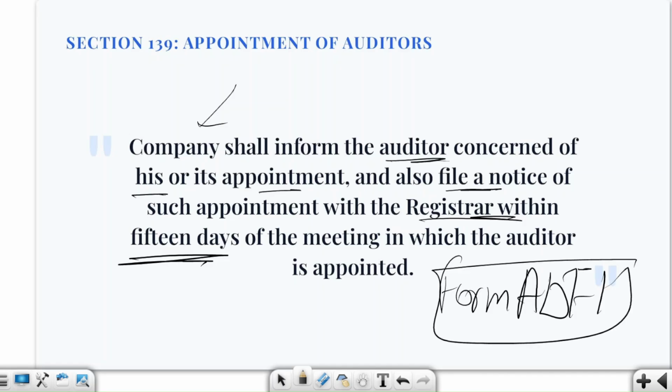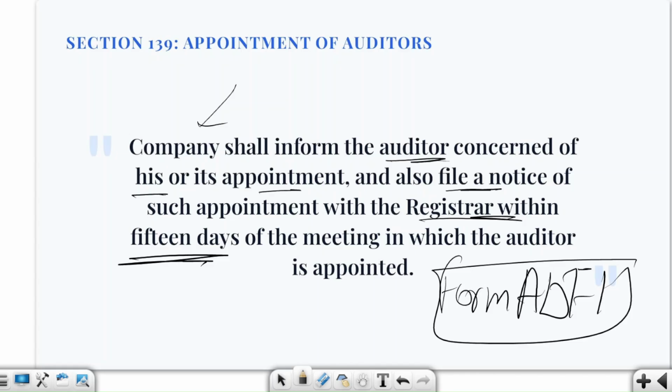Okay, form ADT1. Now here what we are saying that normal filing period is 15 days from the meeting in which the auditor is appointed, and you have to understand it. Auditors will be appointed, then you have to file this ADT1 with ROC, and then within 15 days you have to file this, right? Now consider we have a specific IFSC, public or private company.